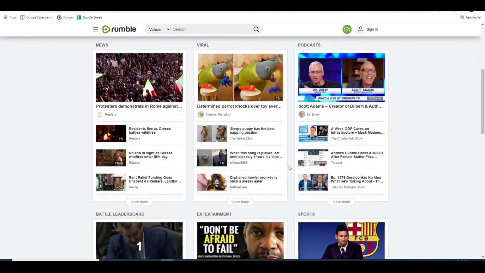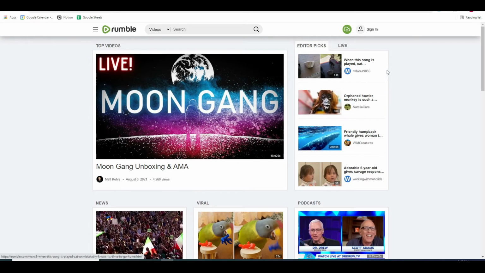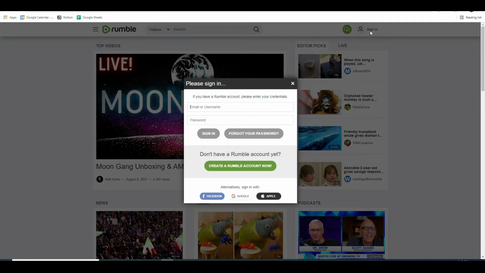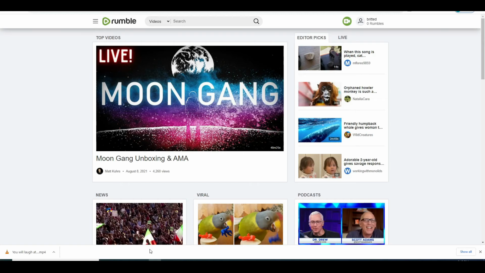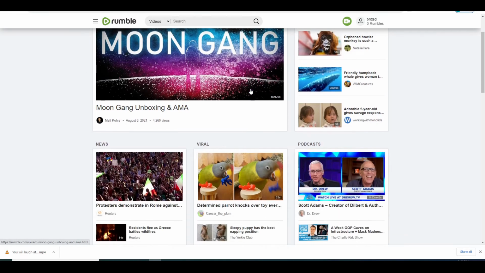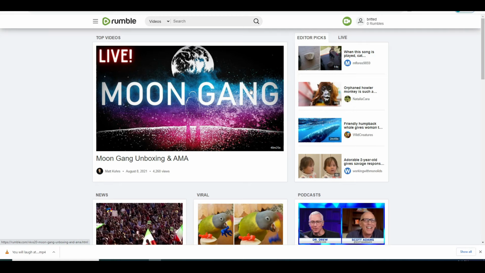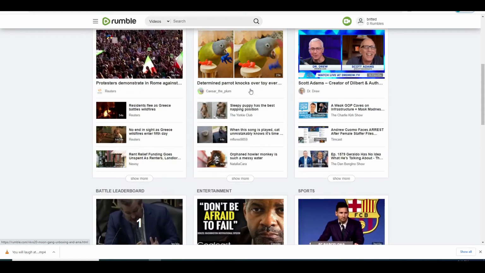So the first thing that you need to do when you are on this platform is come over here and sign in. When you click on the sign in button over here, you can see that you can sign in using your email address and your password, or you can sign up with Google. I'm going to sign up now and show you exactly what you need to do. So very quickly I created an account for myself on Rumble. Now I'm going to show you exactly what niche you are going to use, how you are going to get these videos up there, and a few hints and tricks you can use to make some really good money.